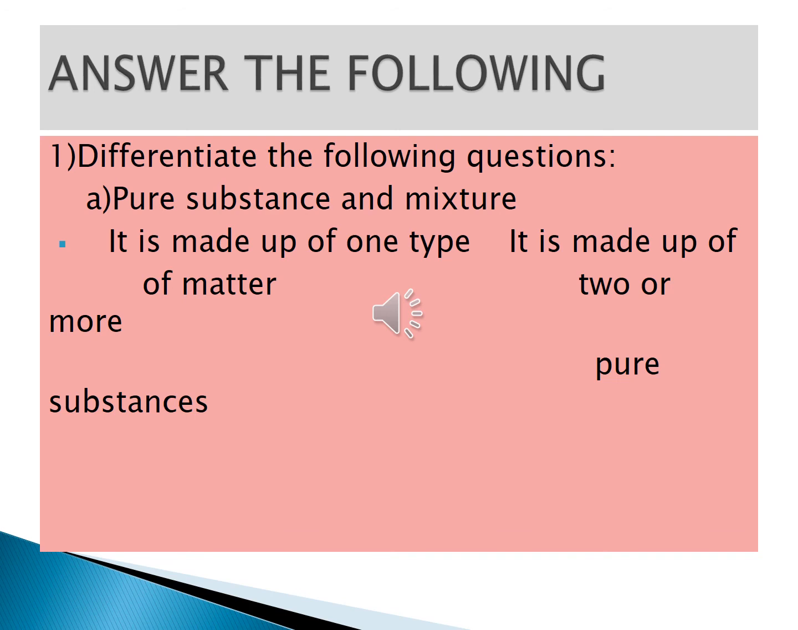Now pure substance: it is made up of one type of matter. Mixture: it is made up of two or more pure substances. Here in the PPT the sentences are collapsed, so you write it is made up of two or more pure substances. Okay, children, only one difference is enough.